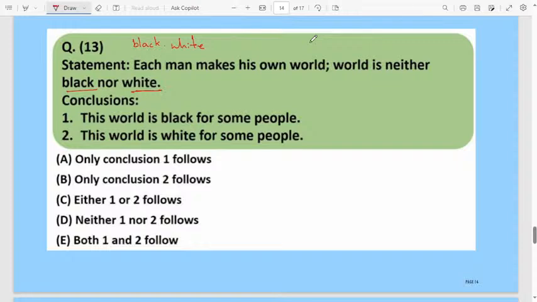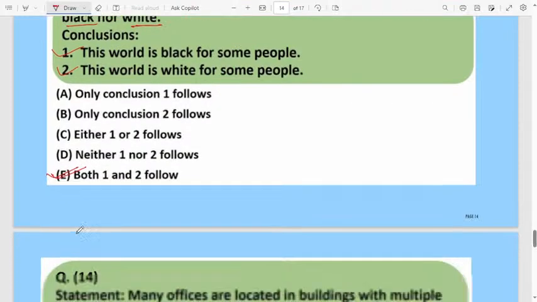But here they have not mentioned anything about how each person will consider. The world is neither black nor white according to the statement. But here we can conclude that for some people the world may be black, for some people the world may be white. Therefore, both conclusion 1 and 2 follow. Therefore, the correct answer is option E.